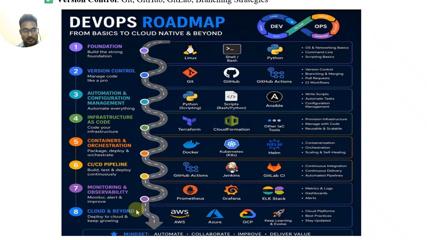Cloud and beyond: deploy to the cloud and keep improving. AWS, Amazon Web Services, Azure, GCP, Google Cloud Platform. Keep learning and evolving. Cloud platform best practices and scalability. This is the DevOps roadmap and tools.